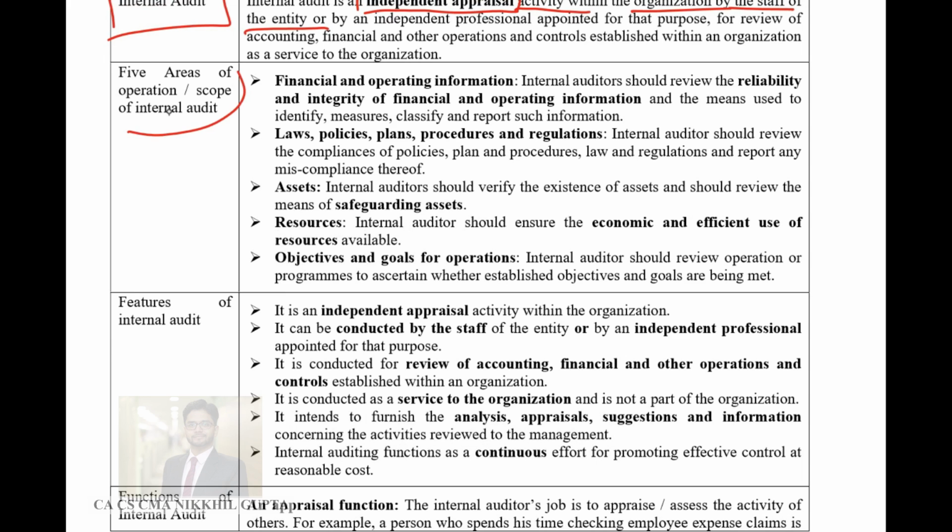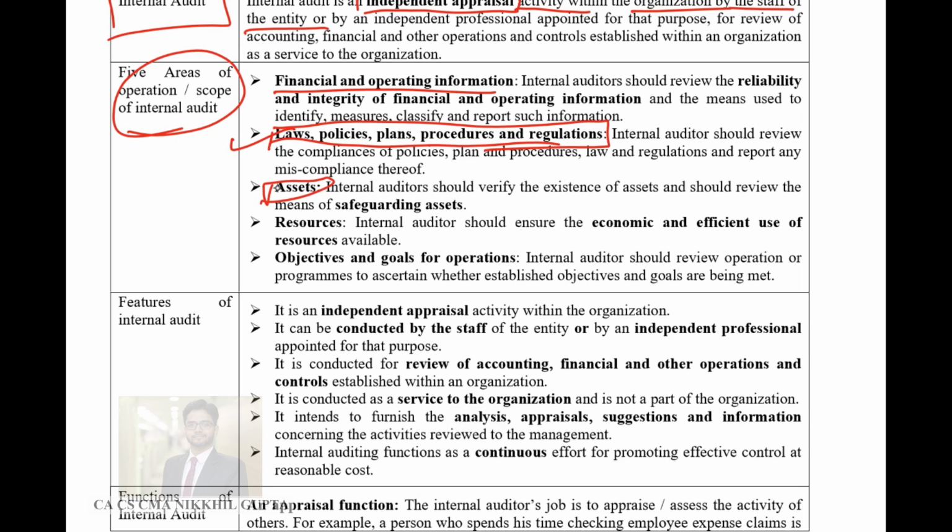Now, five areas of scope of internal audit. Where do internal auditors work? Guys, financial and operating information. Of course, financial statements are the first things which an internal auditor can check. Second is laws, policies, plans. Law, whichever relevant statute is there, whichever policy is being created, plans are being created. All these things are checked by the internal auditor.